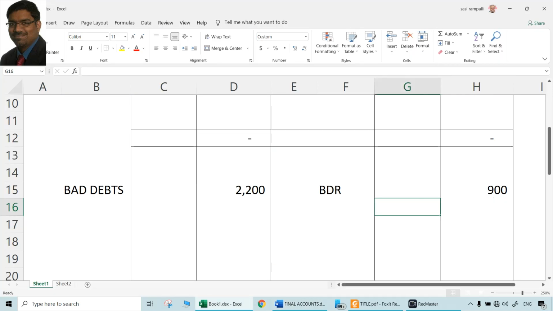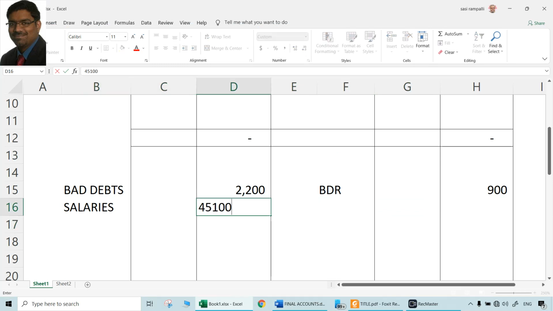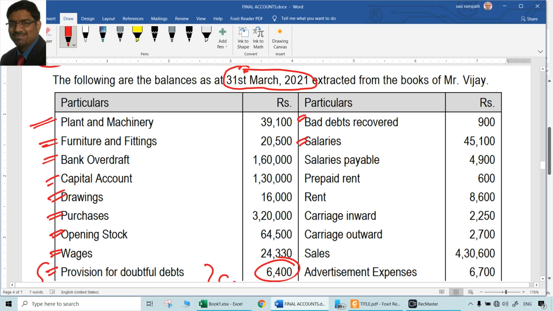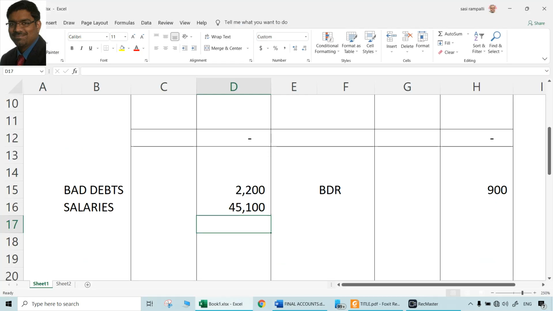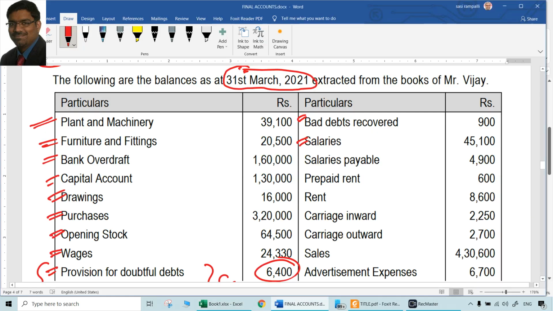Salaries 45,100. Next, salaries payable is 4,900. So here, salaries payable, prepaid rent. Ideally, these are all supposed to be adjustments. So, which aspect is already done and which aspect is not already done is something that we have to take care of.